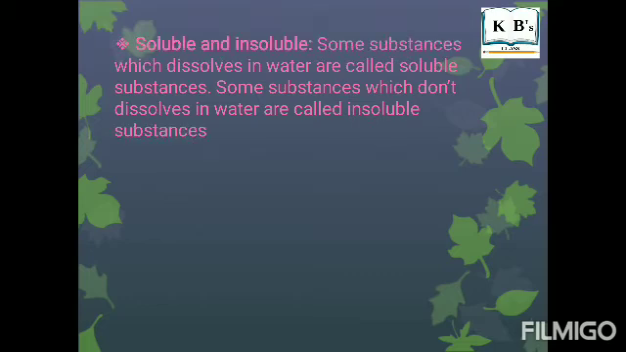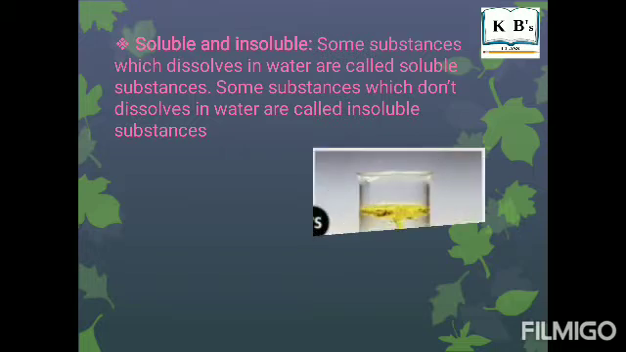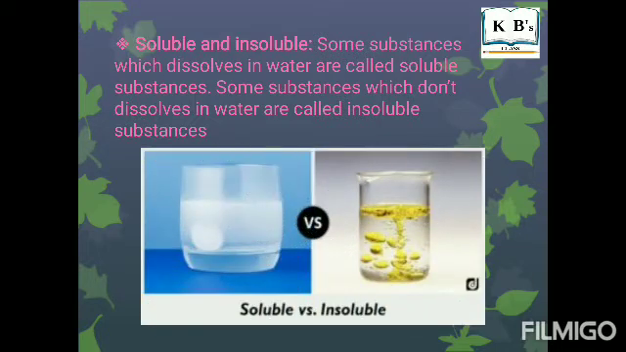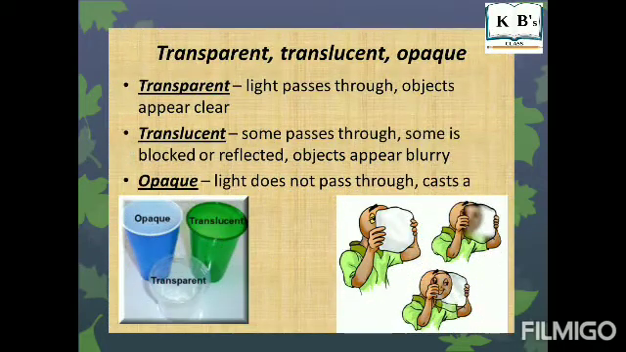The next category is soluble and insoluble. Some substances which dissolve in water are called soluble substances, while some substances which do not dissolve in water are called insoluble substances. For example, sugar dissolves in water, so it is called a soluble substance, but stone does not dissolve in water, so it is called an insoluble substance.